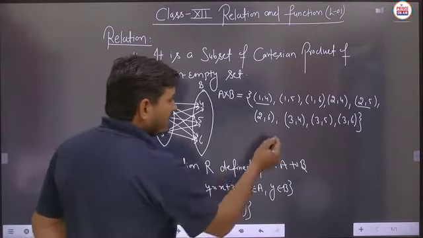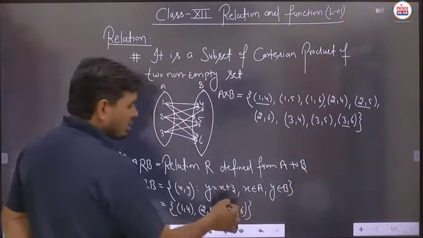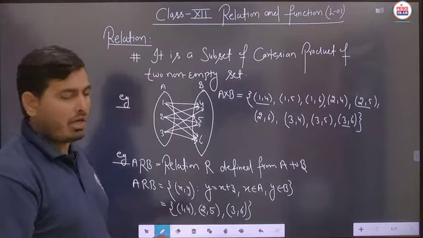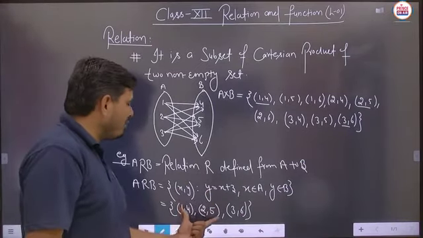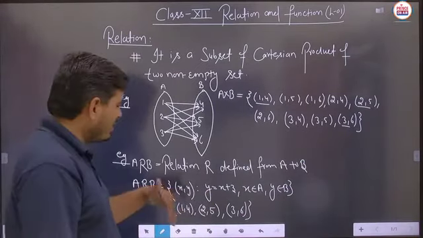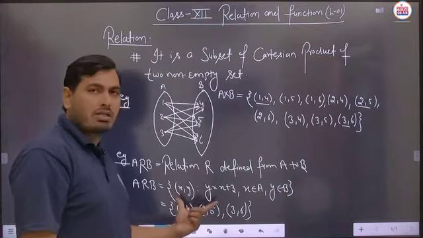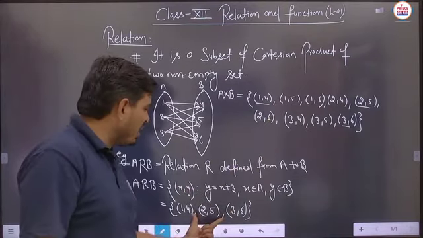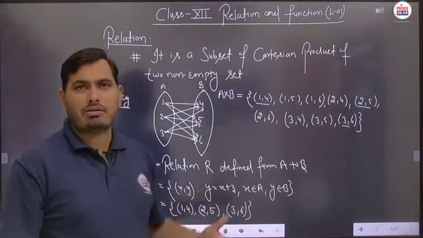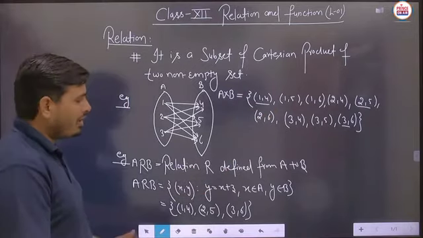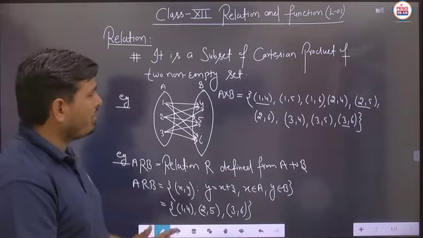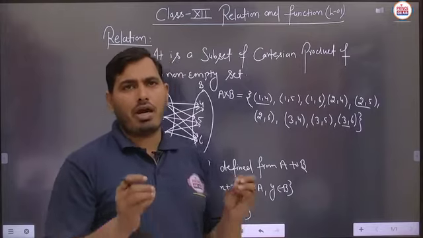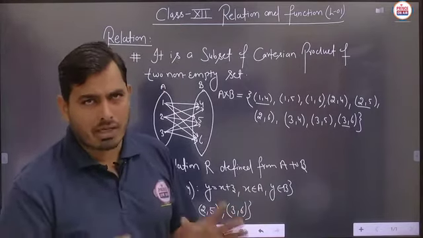As well as the 3 comma 6, this element is also coming from the A cross B. So all the elements of this particular relation, or any kind of this particular set of ordered pairs, belong to the A cross B. Means this is taken as the subset of this A cross B. Means any relation will be a subset of the Cartesian product of the two non-empty sets.